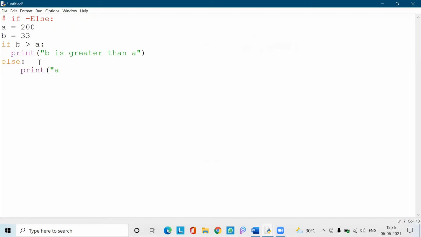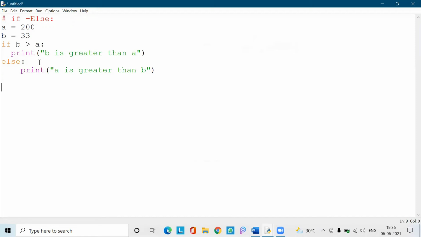If else program. Let us copy the same code we have taken. So if is having one statement, and in print I am going to give anything: A is greater than B.